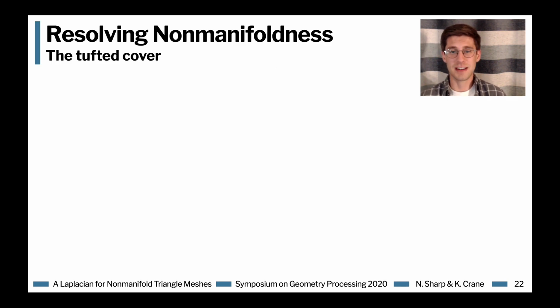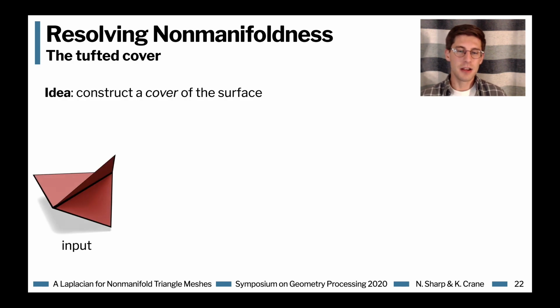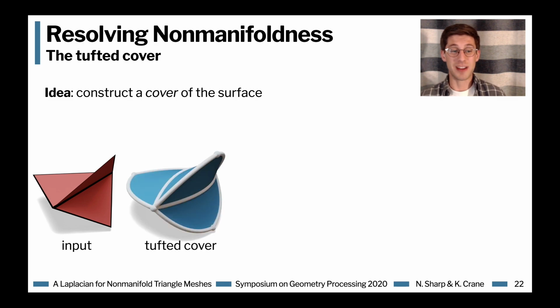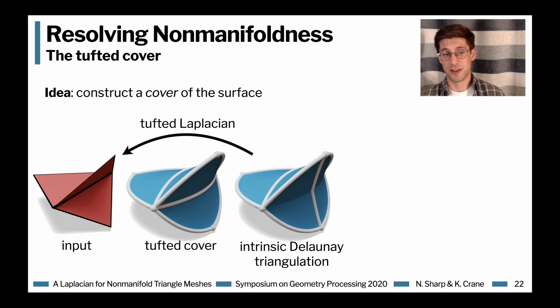Our big contribution is to resolve this restriction, and the way we do it is really quite simple in the end, which is that we construct a particular cover of the surface. So if our input is some possibly non-manifold triangle mesh, we construct what we call the tufted cover of the surface, and then build the intrinsic Delaunay triangulation on that tufted cover. Then the Laplacian of this intrinsic Delaunay triangulation of the tufted cover is our tufted Laplacian.